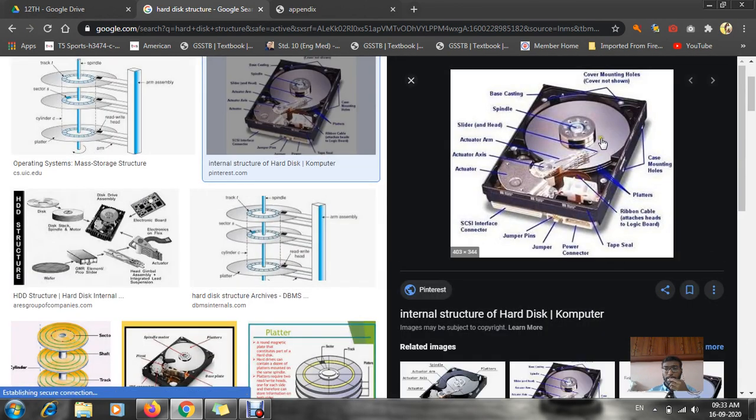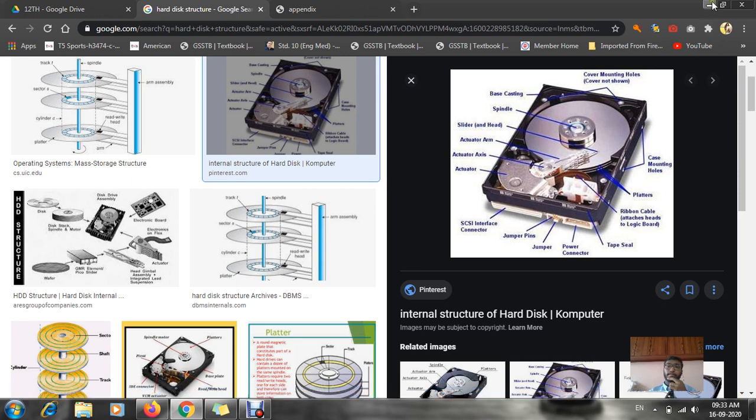Now can you see this image? This is known as your hard disk. This type of disk is installed in my computer, whether it's a computer or a laptop. In each and every device we will have a hard disk. Just like in a mobile phone we insert memory cards to extend our phone's memory, the same way, to extend our laptop or computer's memory, we install this hard disk, and this is known as your memory storage area.